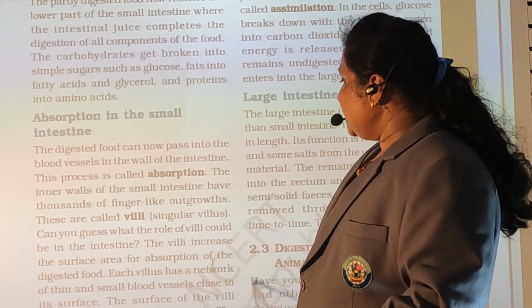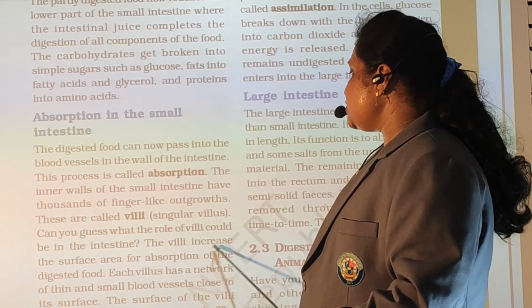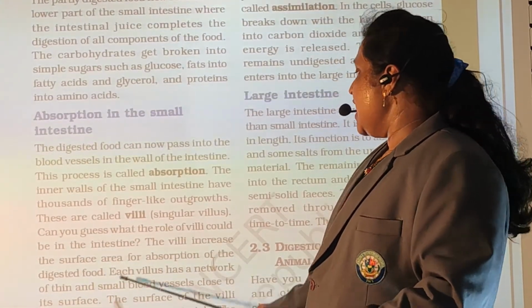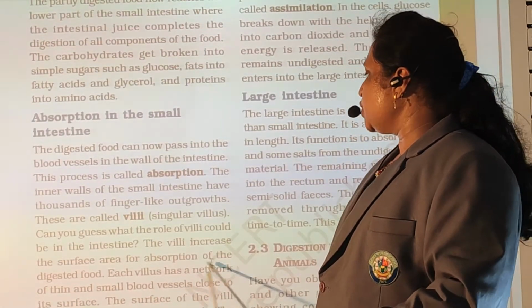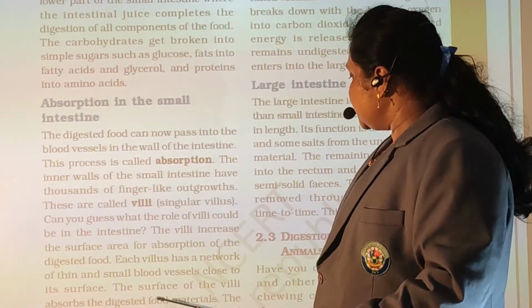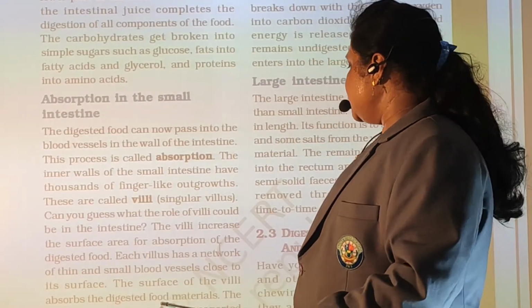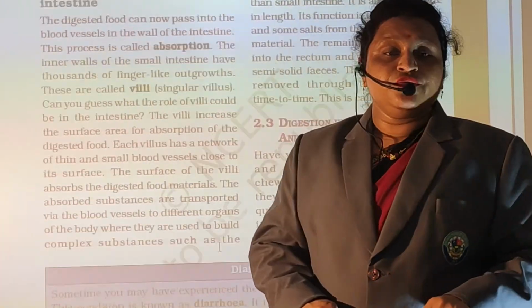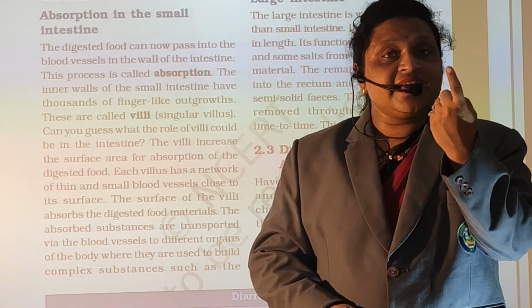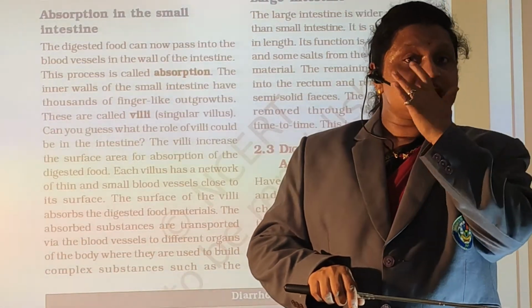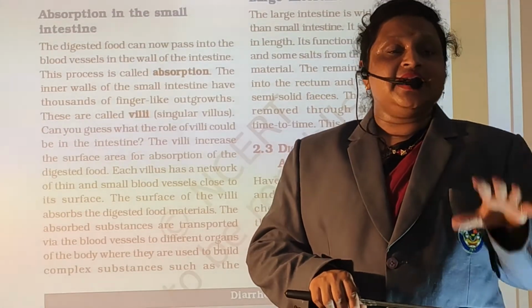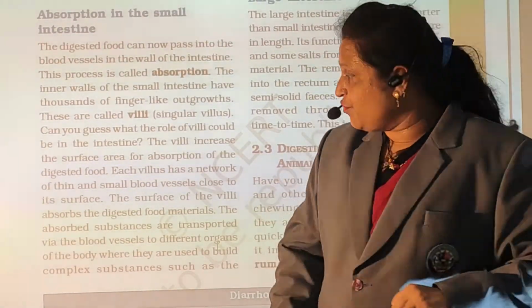Then the villi increase the surface area for the absorption of the digested food. Each villus has a network of thin-walled small blood vessels close to its surface. The surface of the villi absorbs the digested food material. जो food entered होता है उसमें villi like structure होता है. So that villi also has small blood vessels and it helps to absorb the food.